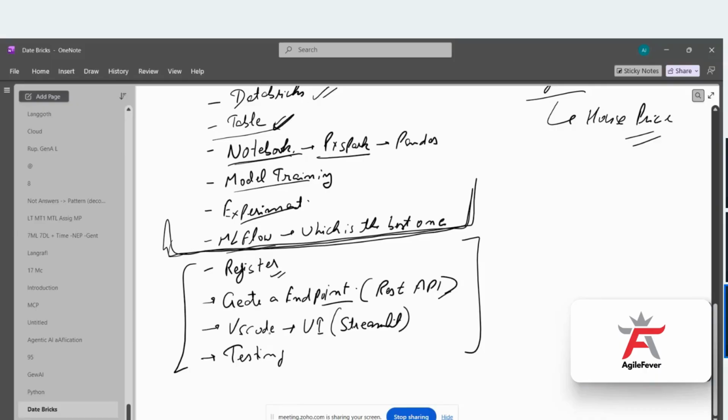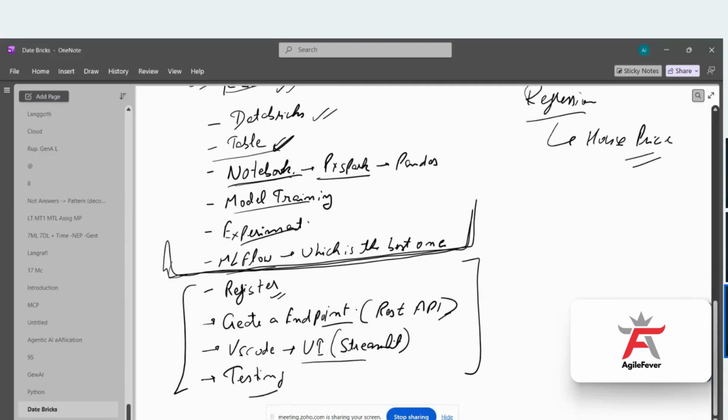And based on that, then we'll be creating the VS Code, because I need to create a UI also. So with this, we'll be creating the UI, and then we are going to do the testing part. Okay. So this is our end-to-end flow, which we are going to follow. So let's try it out.